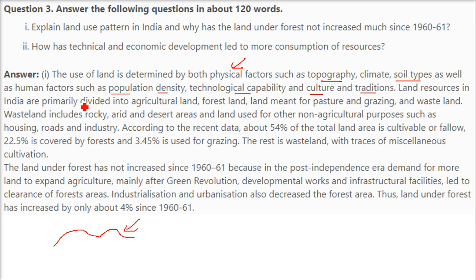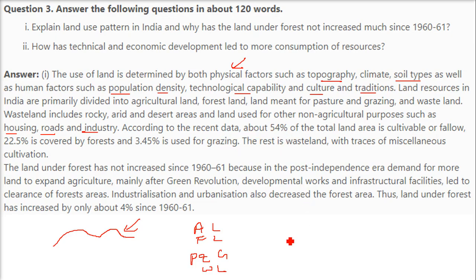So land resources in India are primarily divided into agriculture land, forest land, land meant for pasture and grazing, and wasteland. Wasteland includes rocky, arid and desert areas, and land used for other non-agriculture purposes are for housing, roads and industry.